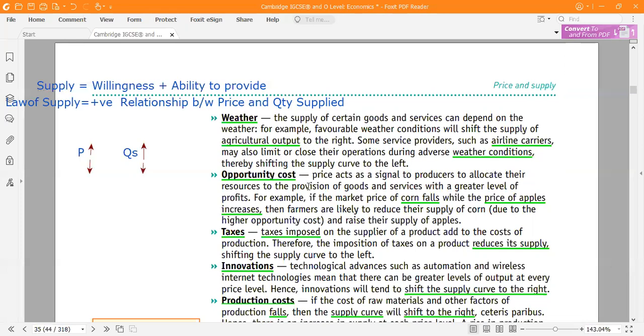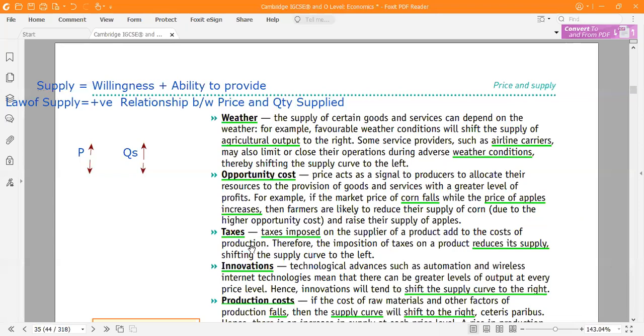Another thing is opportunity cost. Suppose the price of corn decreases, so instead of producing corn, people start producing apples if the price of apples increases. Opportunity cost means that because you have the land, you can produce corn or apples. If the price of apples increases, you stop cultivating corn and start cultivating apples, to increase your profit.